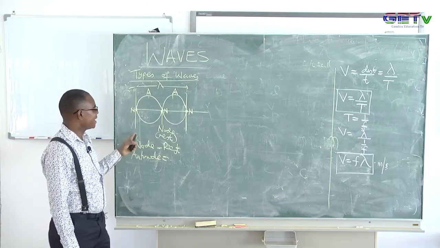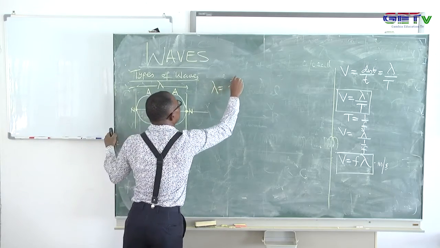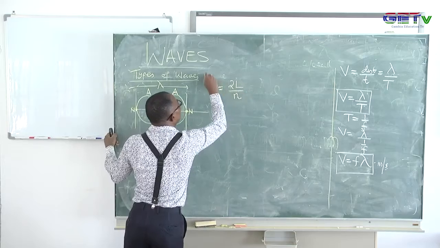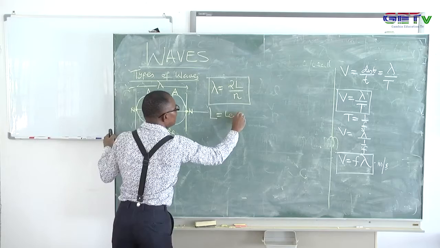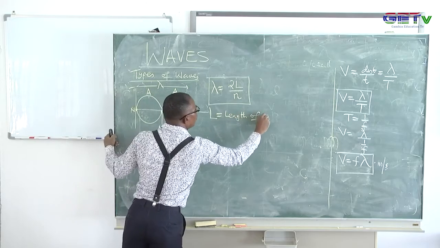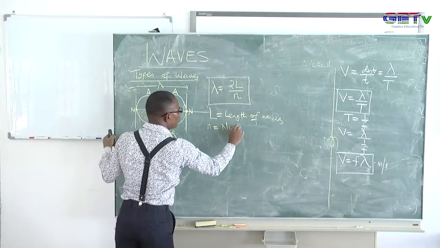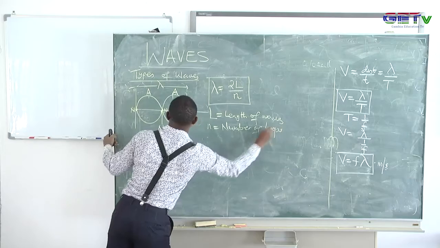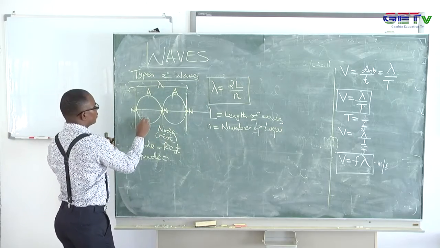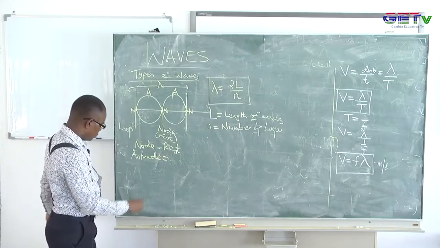The equation that links the two is given by the length of that wave and the number of loops. So here L is the length of the wave, and N is the number of loops. Remember, this is a loop, this is one loop, that's a loop of a wave. So this wave contains two loops, of course.